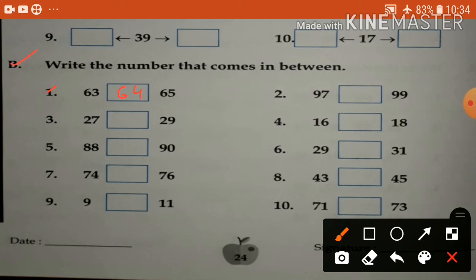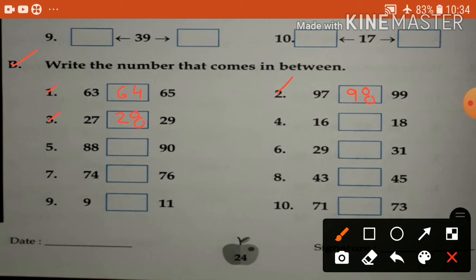Okay. Number 2, 97 and 99. So children, 98 comes in between 97 and 99. Okay. 3, 27 and 29. So 28 comes in between 27 and 29.